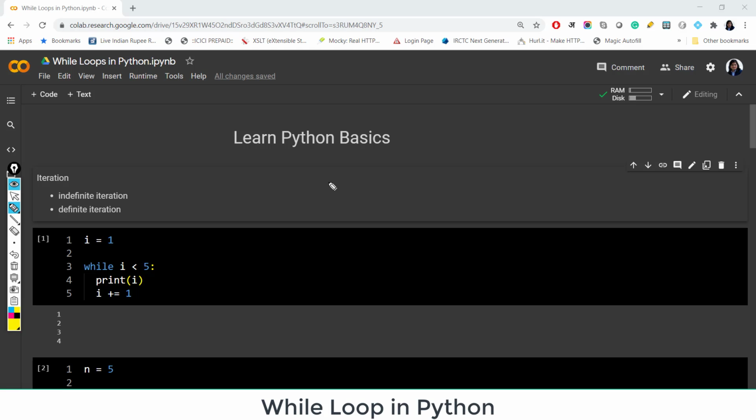For loop we use when we need to do a definite number of iterations. If you remember correctly, we have used for loop for something like that: for i in, and there is some string here. For each member of that string, we want to do some task, whatever statement we have defined here. So here the number of elements in that string is finite, so we want to repeat this task a finite number of times. Same we have seen if we are using range function. Even if I am writing range 10,000, it is still a finite number; we want to perform this task 10,000 times or whatever we are writing here, right?